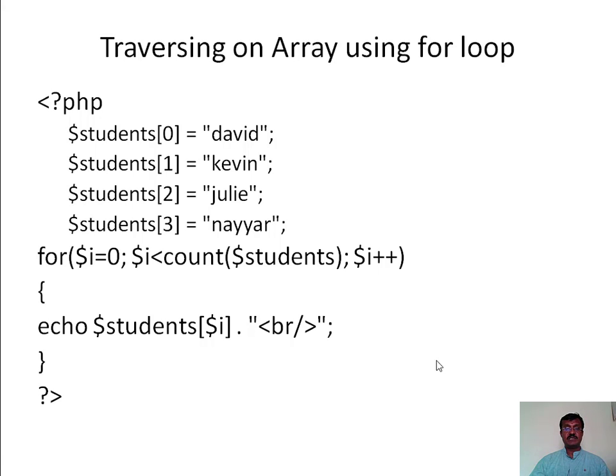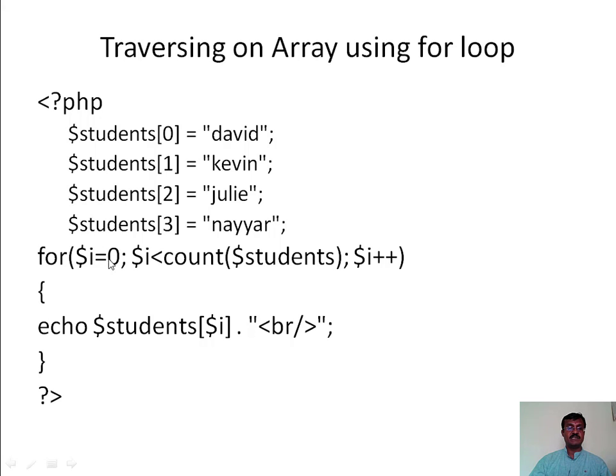Traversing an array using a for loop. Here is an example which describes how we can traverse over elements of an array by using a for loop. In the first part, I have created one array by name students. It has 4 elements. Now I am using a simple for loop. Within parentheses, I have mentioned 3 parameters. The first one is for initialization.